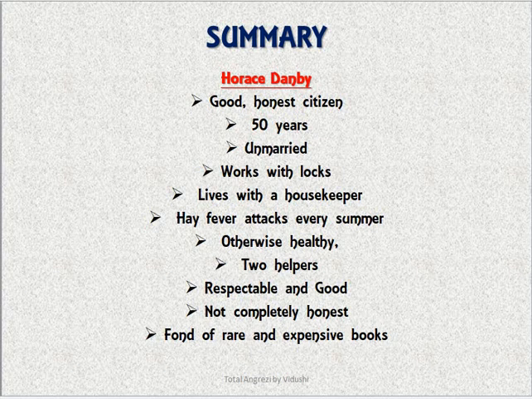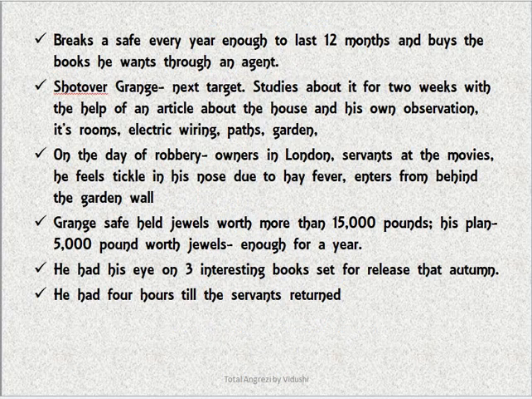Now, this is a little contradiction because first we read that he is an honest citizen and later we come to know that he is not completely honest. Now, one more thing that we find out about him as we go on is that he is very fond of rare and expensive books. Now, he cannot afford to buy these rare and expensive books. So, what does he do? What he does is, he breaks a safe every year enough to last 12 months and buys the books he wants through an agent, which means he's a thief.